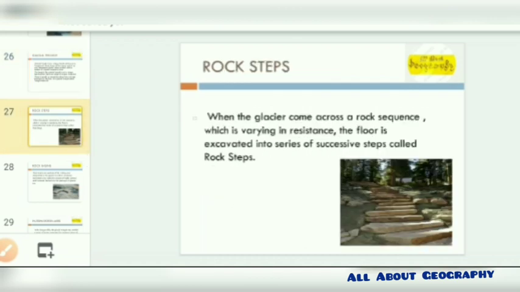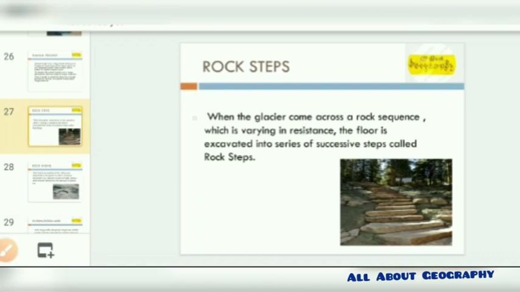Next we are going to know about rock steps. So what's a rock step? As the word step denotes, it's basically a place where we used to go up. So here also, a rock step is where the glacier comes across a rock sequence of varying resistance on the floor and excavates it into a series of successive steps, which is known as a rock step. So how has this resistance been created?